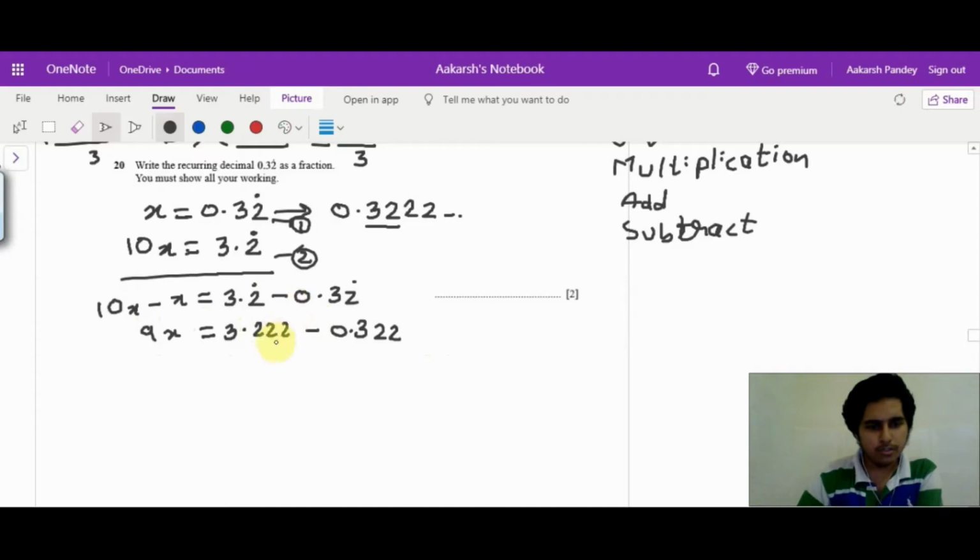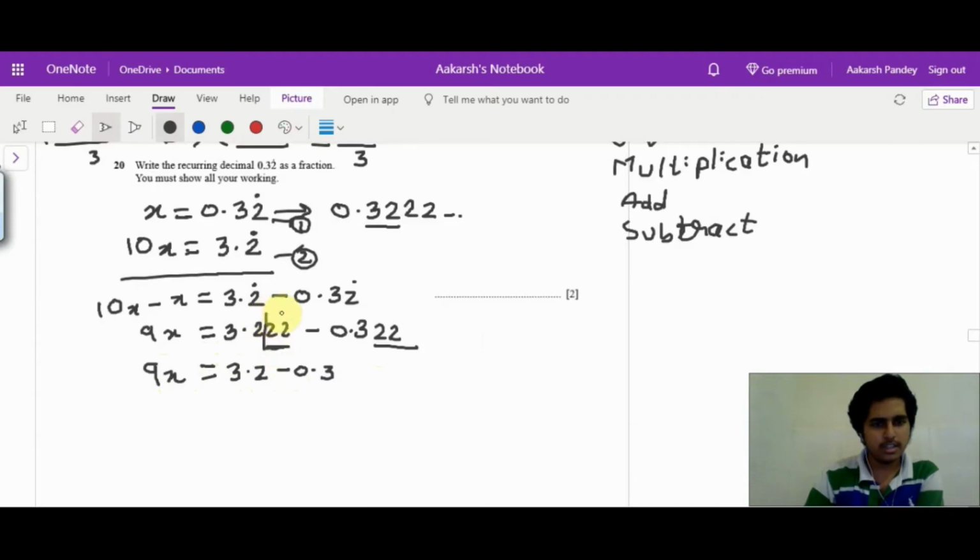So if you see, till the second place of decimal everything is getting cancelled. So the part which I need to worry about, I get 9x over here, this is 3.2 minus 0.3. I hope that you understand that this 2 after the second decimal place is cancelling out all the part after this.